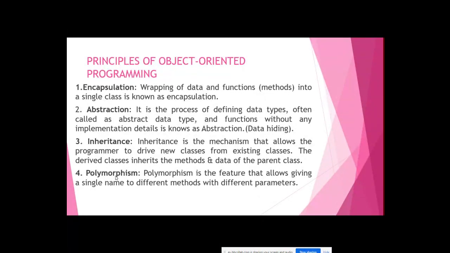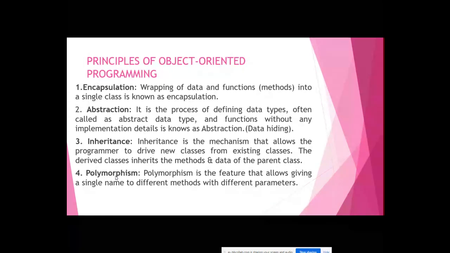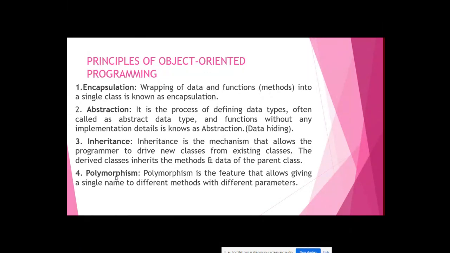Okay, so this is what polymorphism means. A person exhibits different forms at different moments of time, based on the parameters. His behavior will change based on the parameter, based on the time. That's polymorphism in programming.